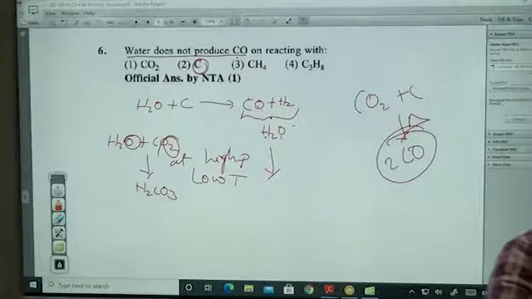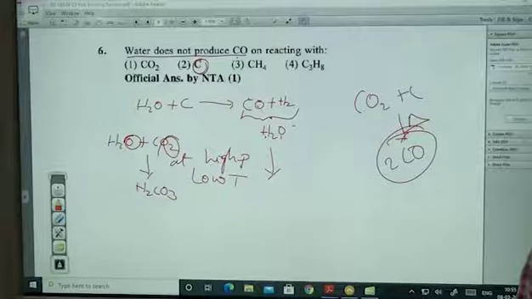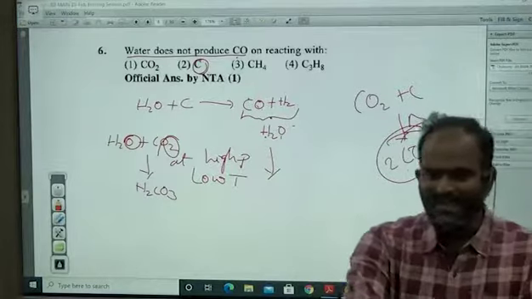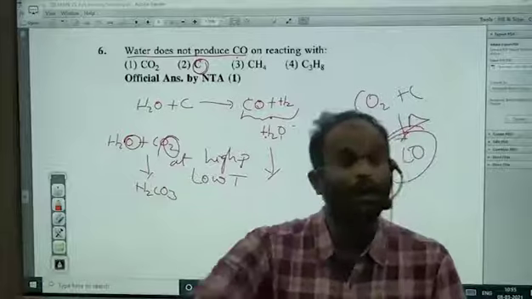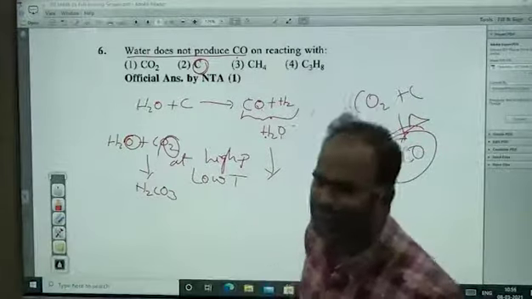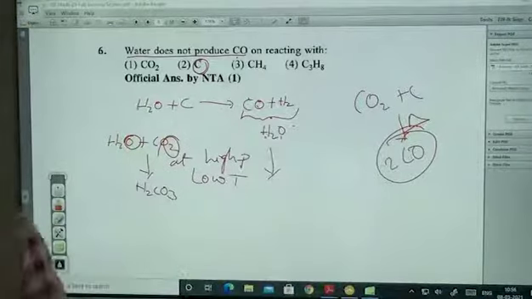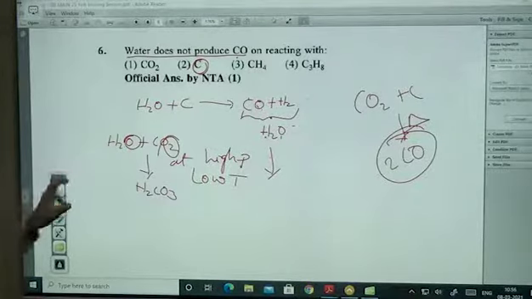Manufacture of hydrogen. One of the manufacturing methods for hydrogen gas is known as the water gas shift reaction. Remember this. Water reacts with coke, gives water gas. Water gas reacts with water again, excess amount of water, which gives H2. Quite an interesting reaction. Remember that. And here these are all okay.